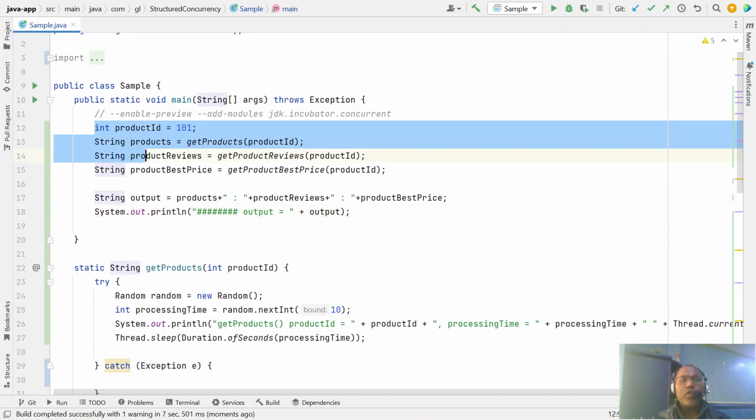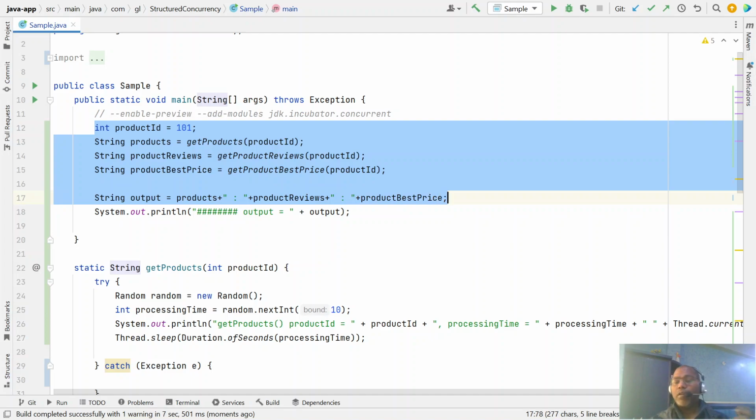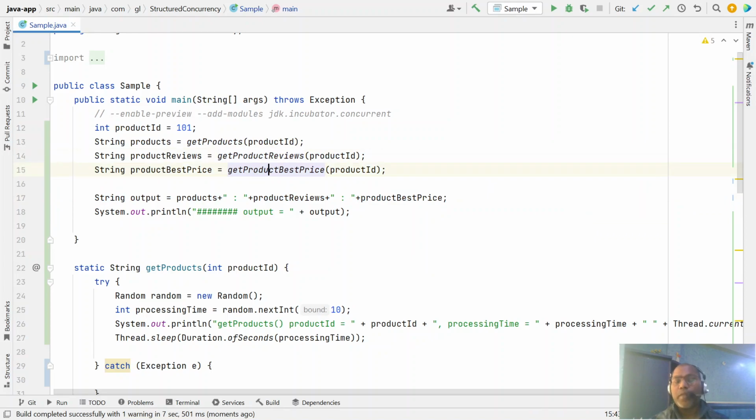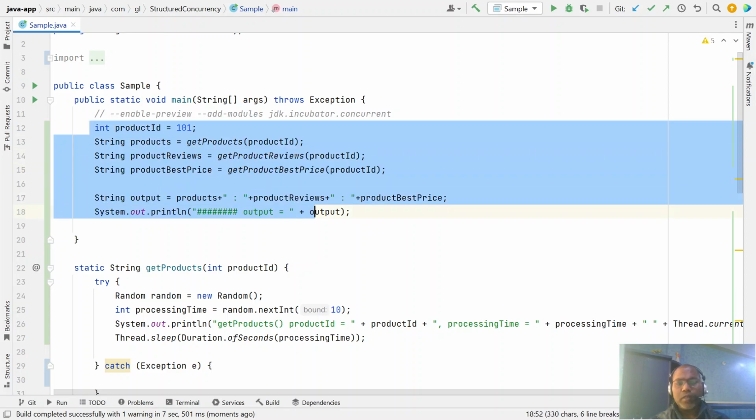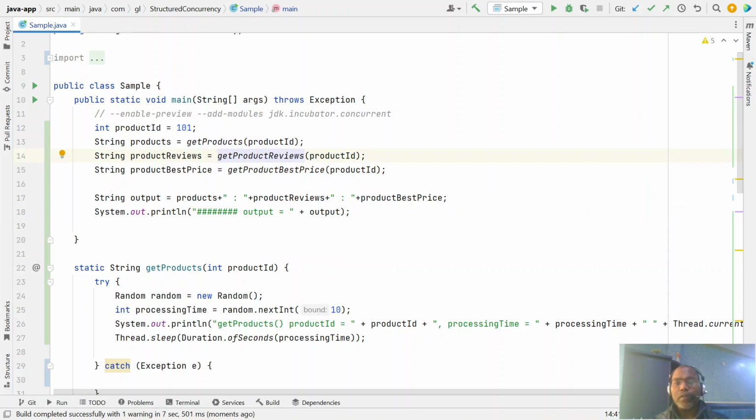Now I want this code to be run in a multi-thread environment. This is a separate thread, this is a separate thread, this is a separate thread. So what we can do here is structured concurrency. Say, can you preserve this line of code and ensure that the same code runs in a multi-threaded environment, that can be run by a different thread, that can be run by a different thread, that can be run by different threads, and finally we are getting the output.